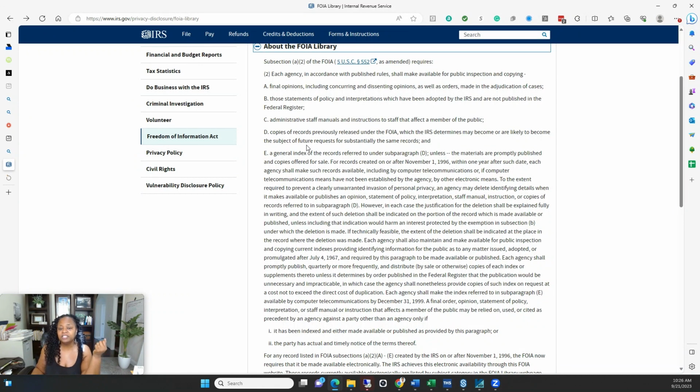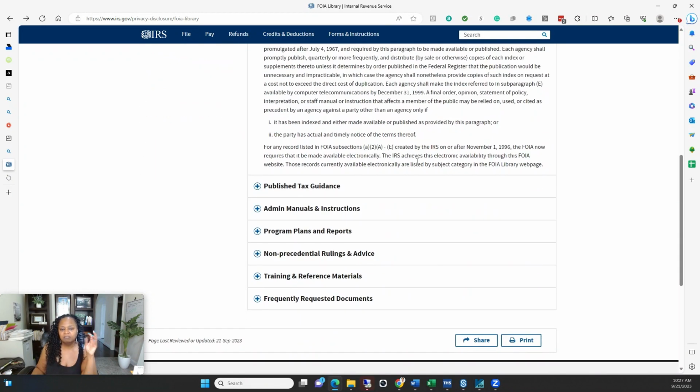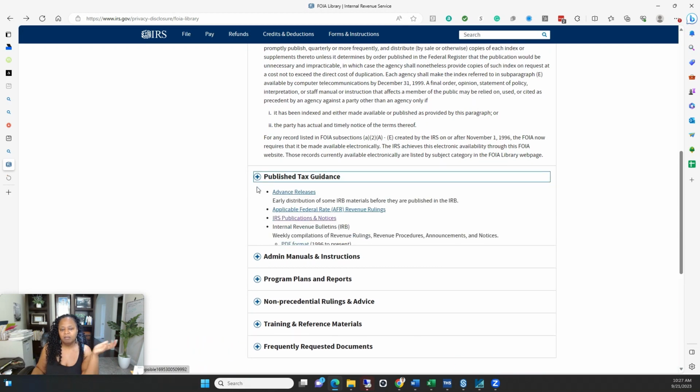Copies of records previously released under the Freedom of Information Act, which the IRS determines may become or are likely to become subject to future requests for substantially the same records. And a general index of records referred to in all of this is available. And so you can request that.